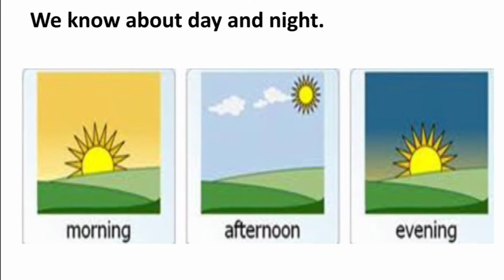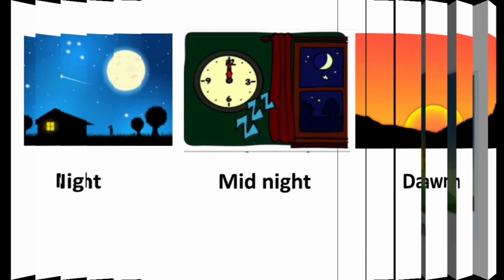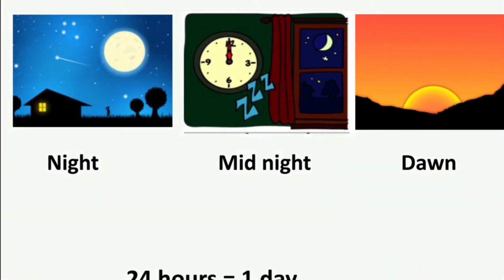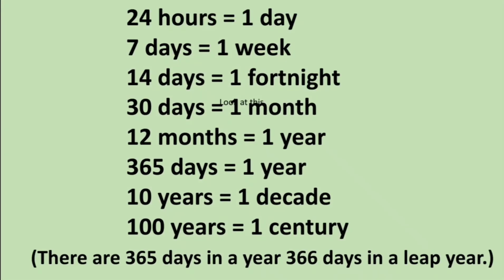We know about day and night. Day is divided into three major parts: morning, afternoon, and evening. Night is also divided into three major parts: night, midnight, and dawn. Look at this table.